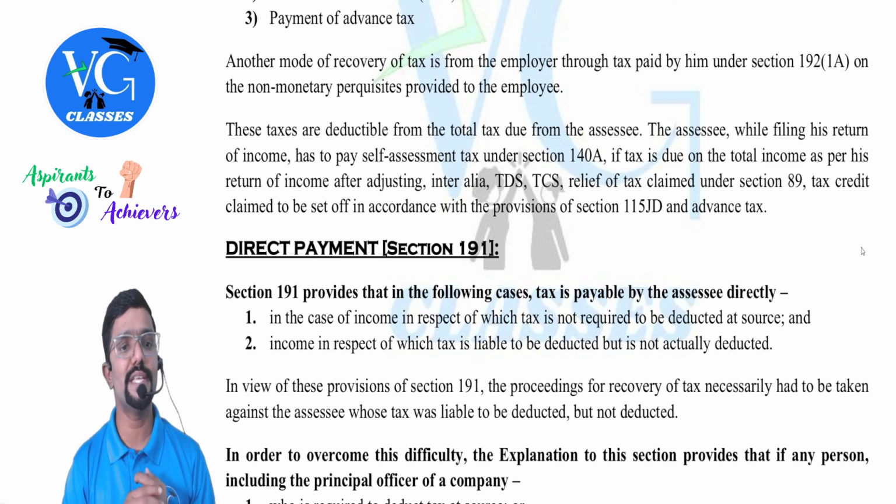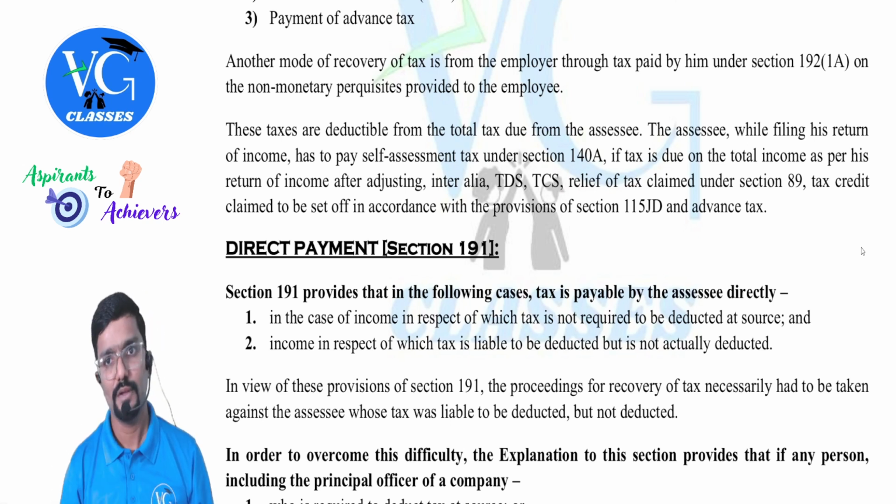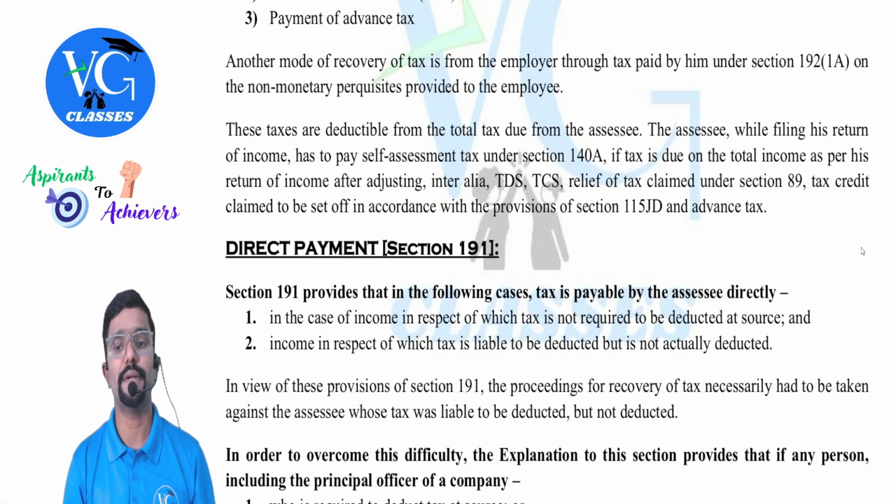Yes. Next, these taxes are deductible from the total tax due from the assessee. The assessee, while filing his return of income, has to pay self-assessment tax under section 140A, if tax is due on the total income as per his return of income after adjusting inter alia, that is TDS, TCS, relief of tax claimed under section 89, which we already discussed in salary chapter, tax credit claimed to be set off in accordance with the provisions of section 115JD. We call this as AMT credit, which we are yet to cover. We will be covering it in the last chapter. And advance tax. Guys, simple.